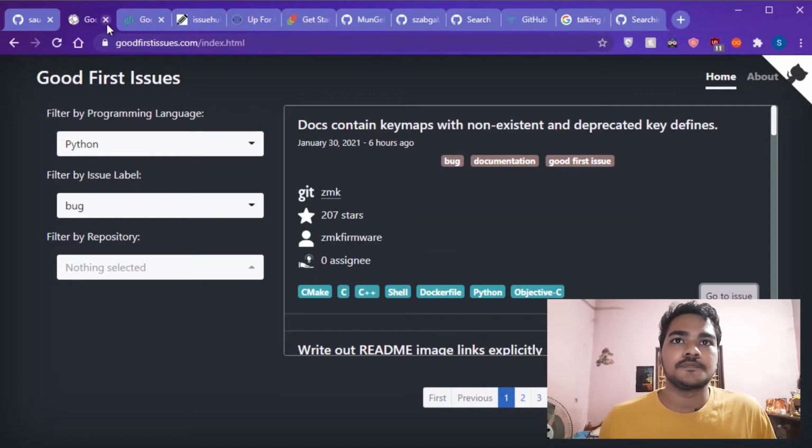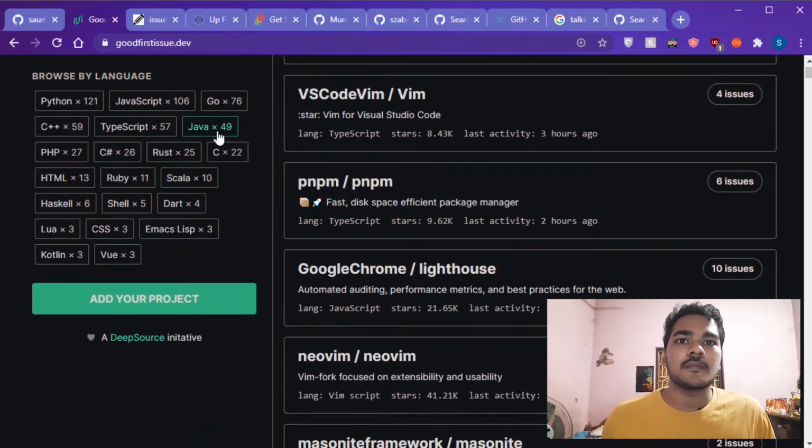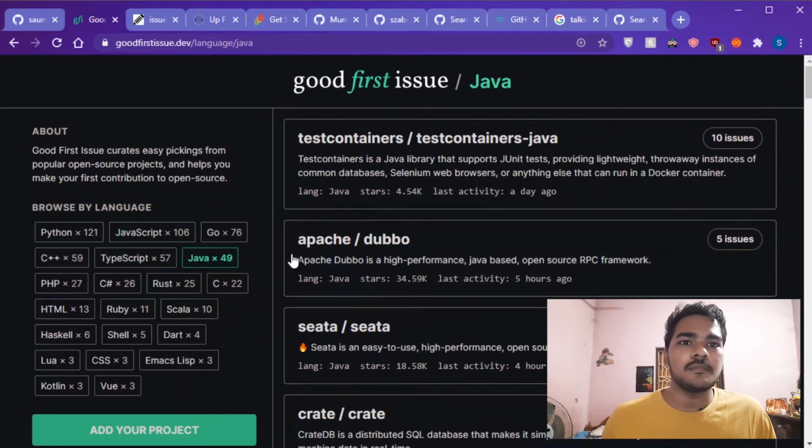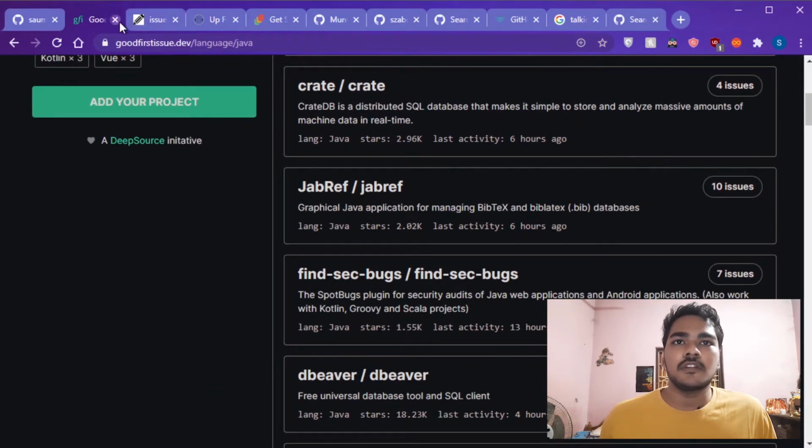These sites are pretty similar. Another site is called goodfirstissue.dev. You can select JavaScript, Go, or just keep applying filters, and it will keep filtering and show you things. It will also show you that this repository has 10 issues related to that thing, right? Pretty similar sites.